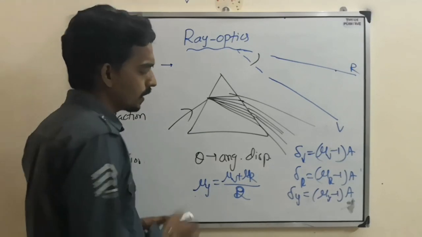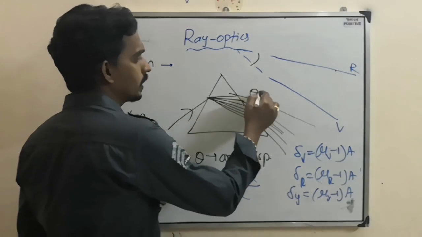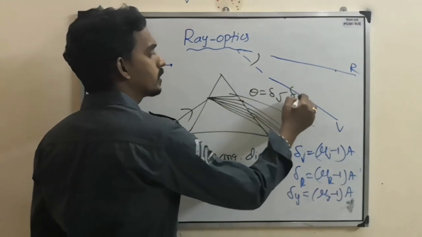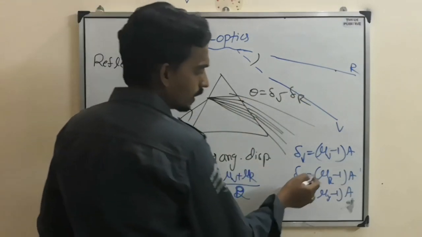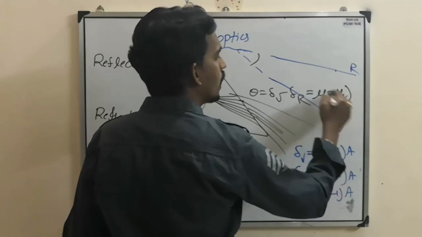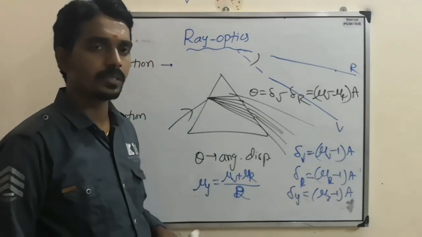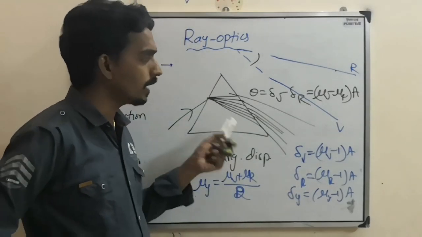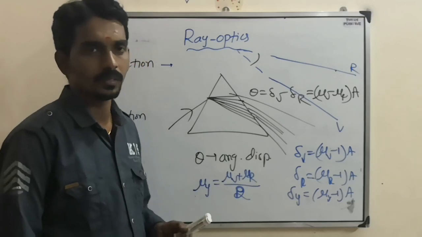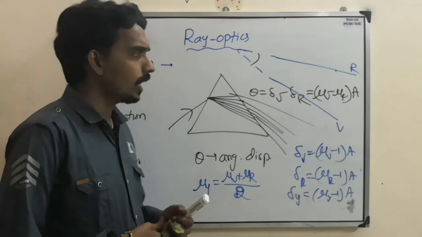Now the angular dispersion theta means delta V minus delta R. If you subtract these two, what will the answer become? (Mu V minus mu R) into A. This is the one formula based on which they will ask questions, that is angular dispersion.